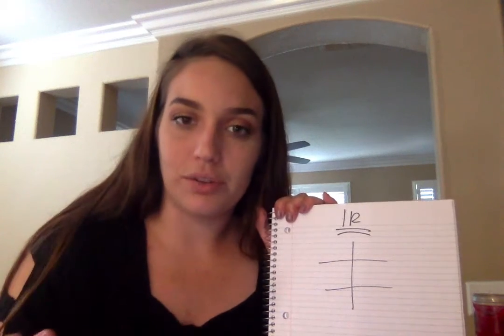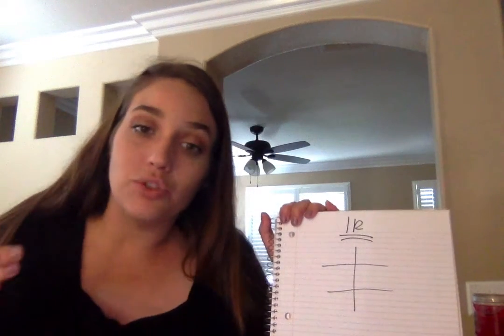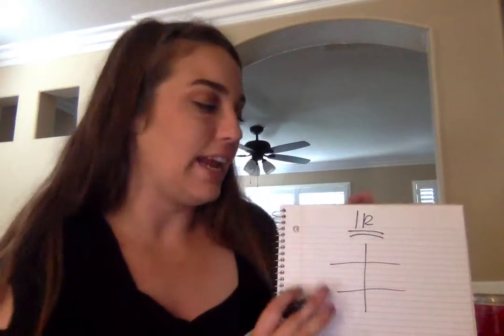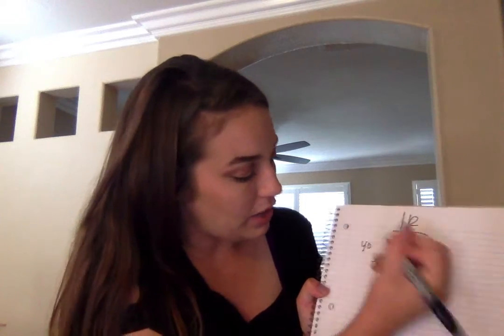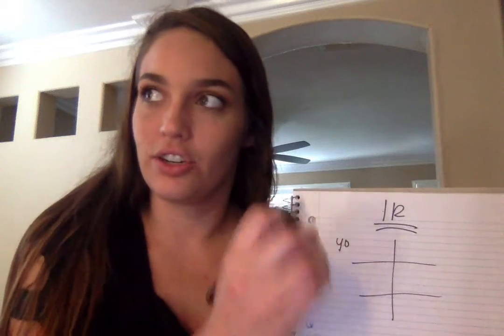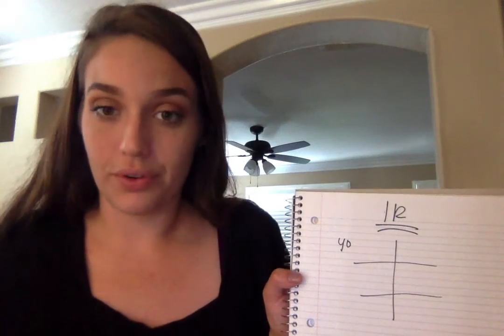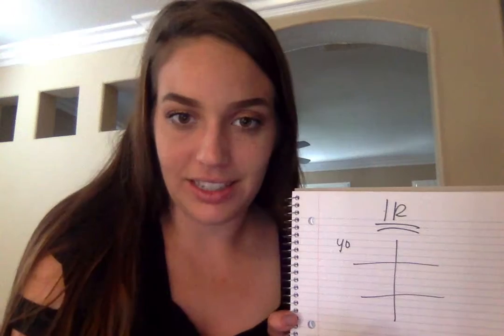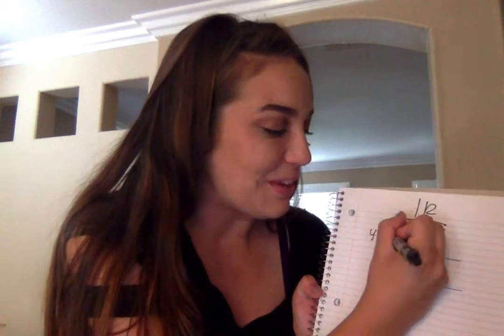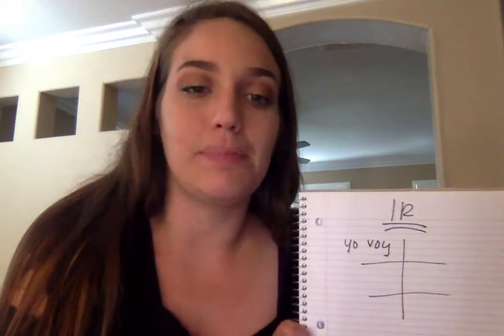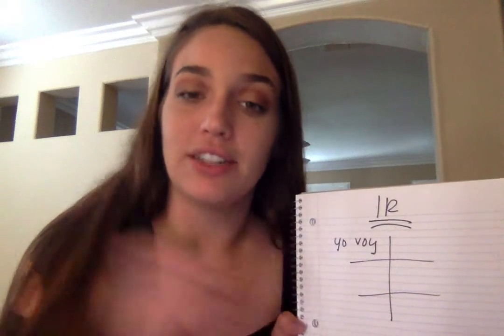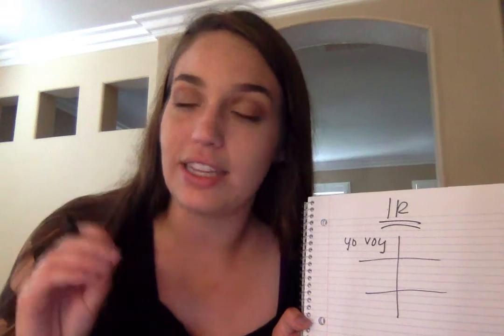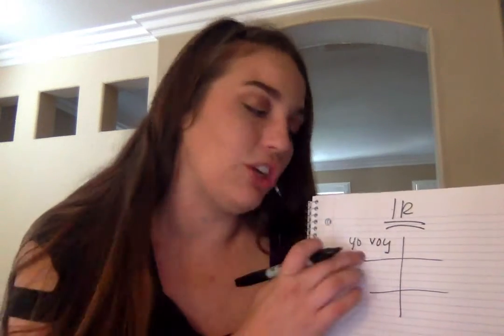To say I go, what pronoun would we use to say I? ¿Cómo se dice I? We have yo, okay? Then how will we conjugate ir for yo? It's going to be nothing like this, okay? So don't even try it. It's going to be yo voy, all right? It's spelled V-O-Y, but because in Spanish the V's are pronounced as B's, we're going to say boy, like a little boy, little girl, little boy, okay? It's going to be yo voy.